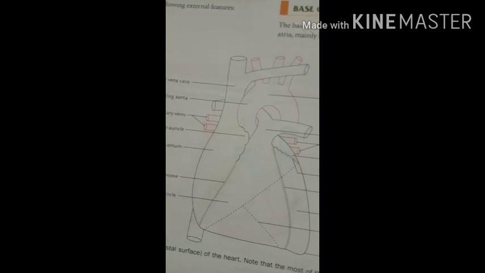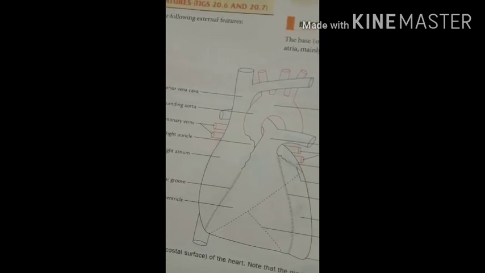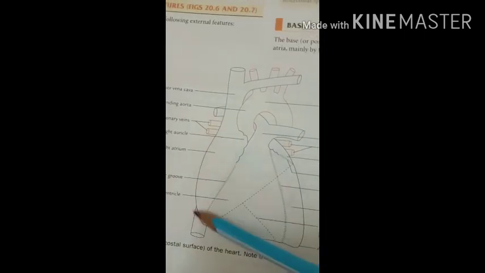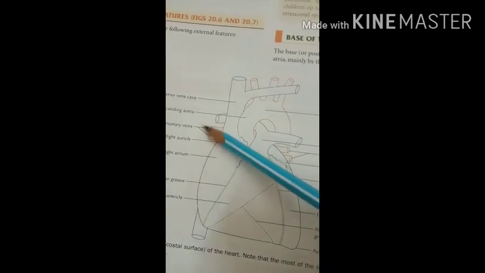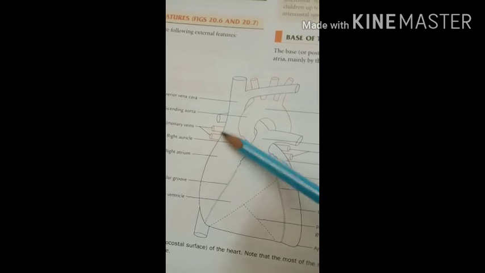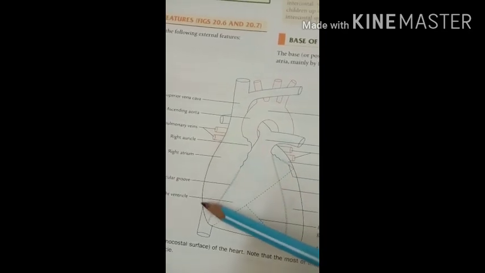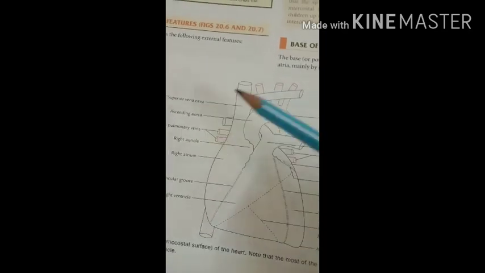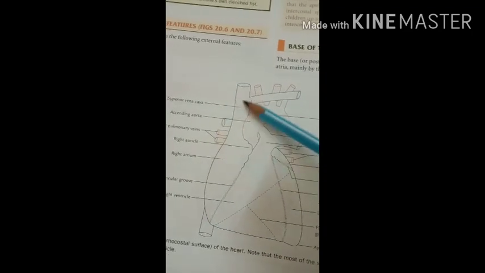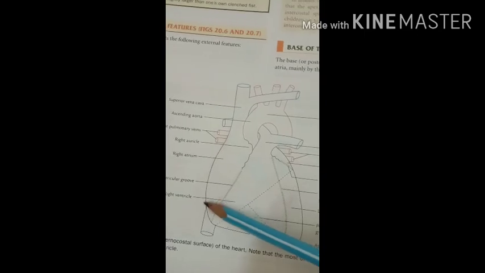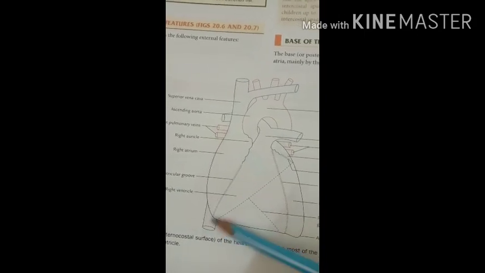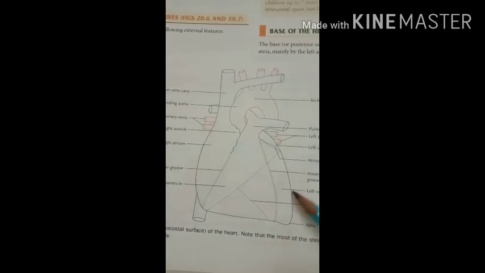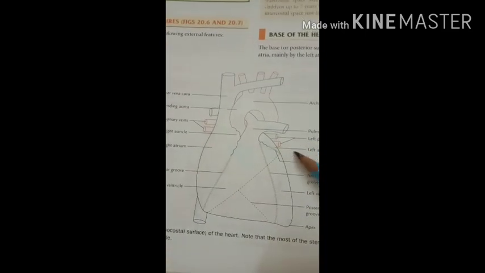Then the four borders, firstly the right border. The right border is more or less vertical and formed by the right atrium, and extends to the superior vena cava. Superiorly it is extended to the superior vena cava, and inferiorly to the inferior vena cava.